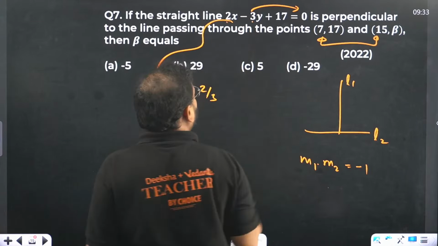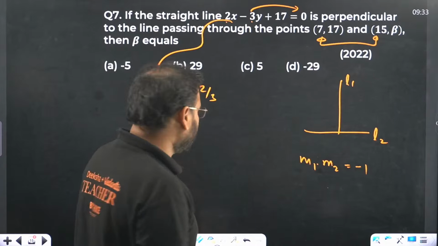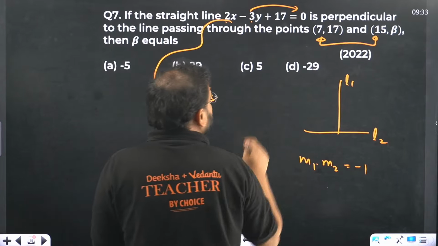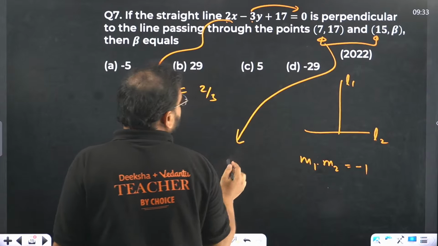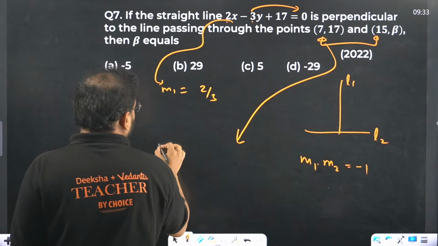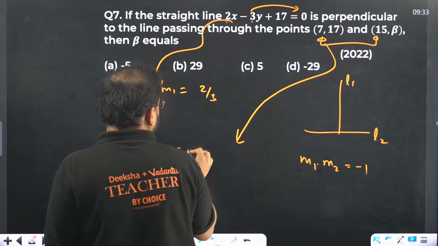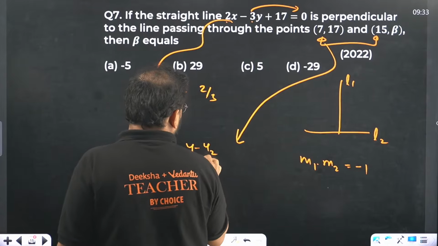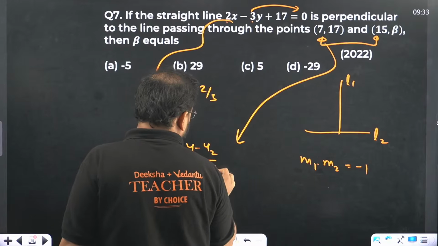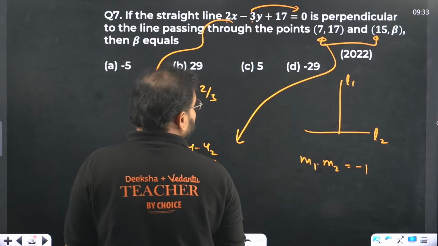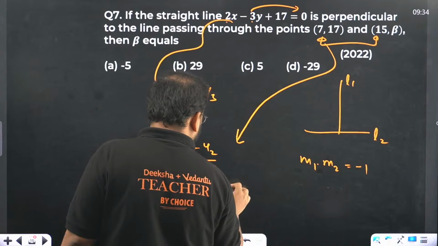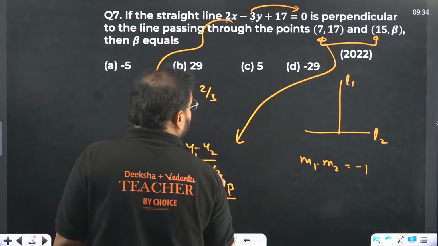Then I'll move 3 back on this side, it becomes 2 by 3. That's my M1. And for this one, how to find the slope? We have the slope formula: y1 minus y2 upon x1 minus x2. So we get 17 minus beta upon 7 minus 5.